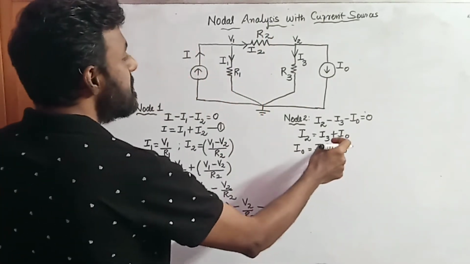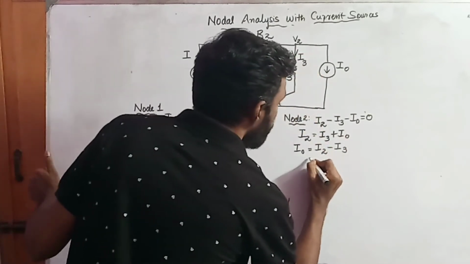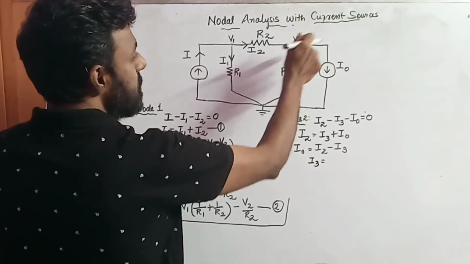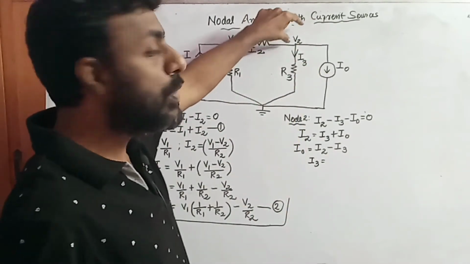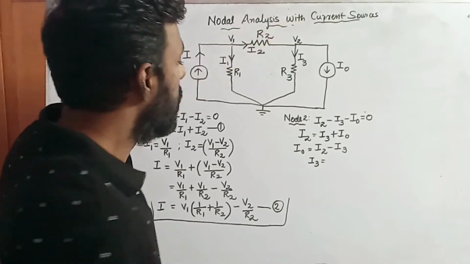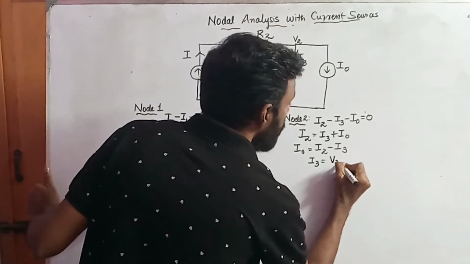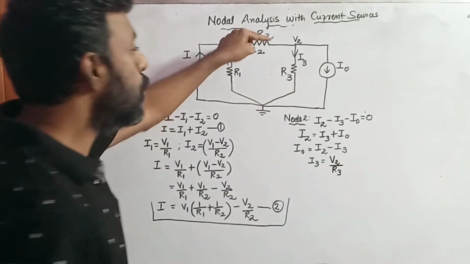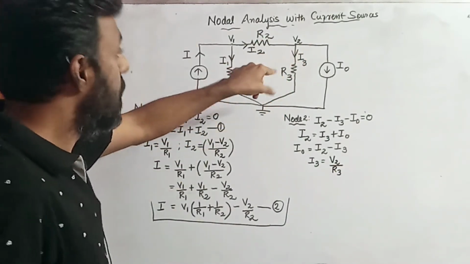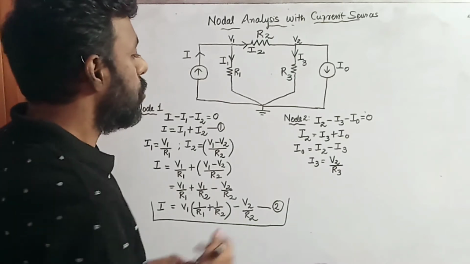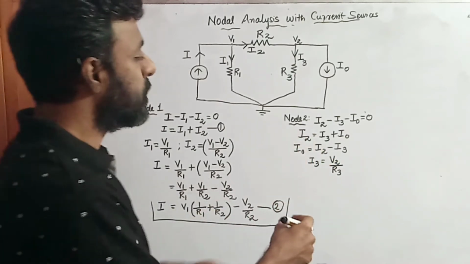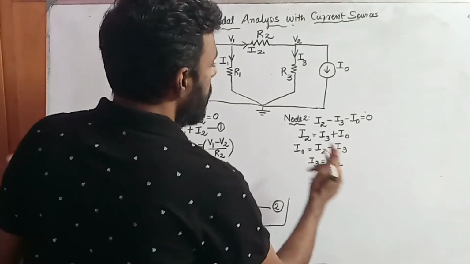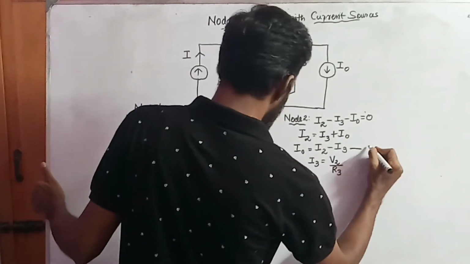What is I3? I3 is equal to the voltage produced at node 2, that is V2, divided by R3. So V2 divided by R3 is nothing but I3. You need to substitute these values in this equation, which I'm terming equation number 3.